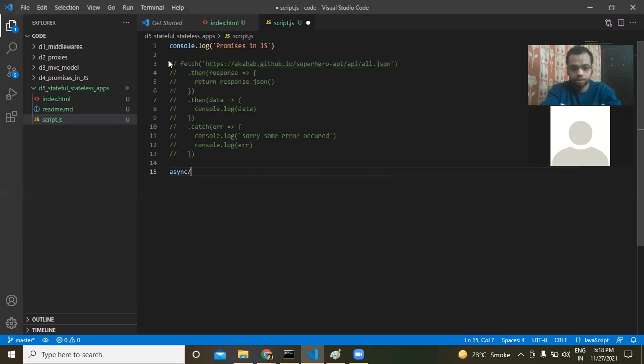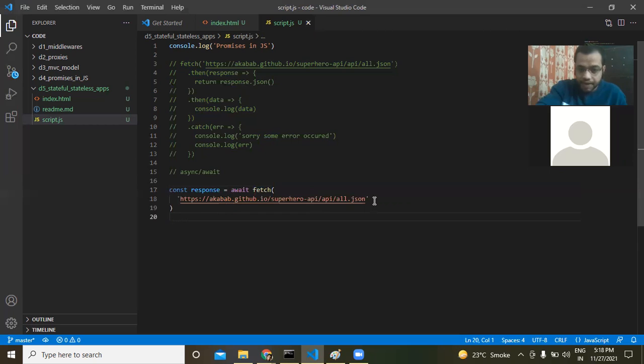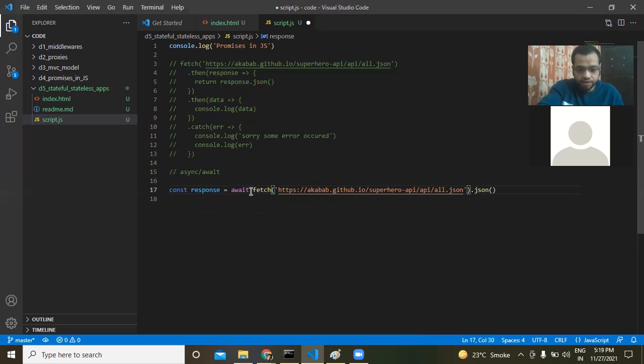Okay. So what it does is we say const response equals await. What does await mean? Await means wait for it to complete and then assign it to response. And then, just like we said here, response.json, right? We have to write a .json like this. So first of all, fetch the data. Then instead of fetching the data over here and then doing response.json in the next line, do it all in the same line and then assign it to response. Okay. And then we'll say console.log response.